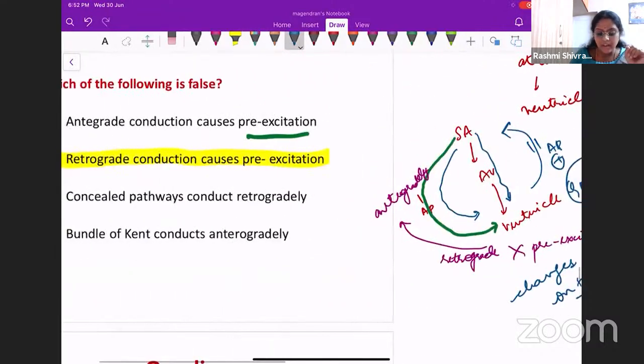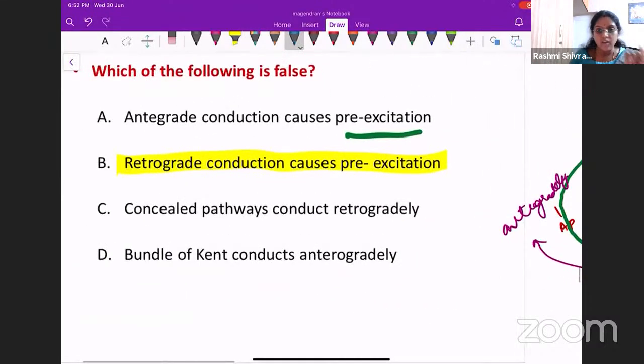Okay, so now let us look at the options again. Antegrade conduction causes pre-excitation. That is very, very true. Retrograde conduction does not cause pre-excitation. And concealed pathways conduct retrogradely. That is also true. Yes, when they become manifest, they will transmit anterogradely as well. Bundle of Kent conducts anterogradely.